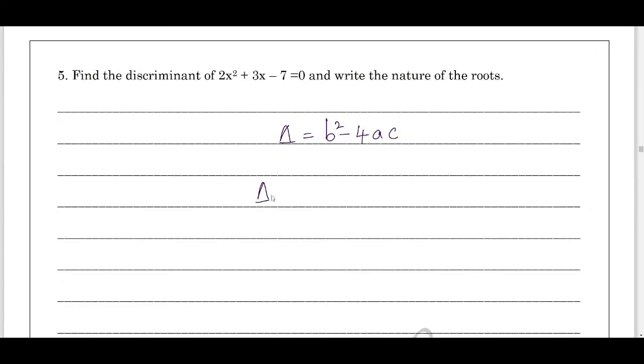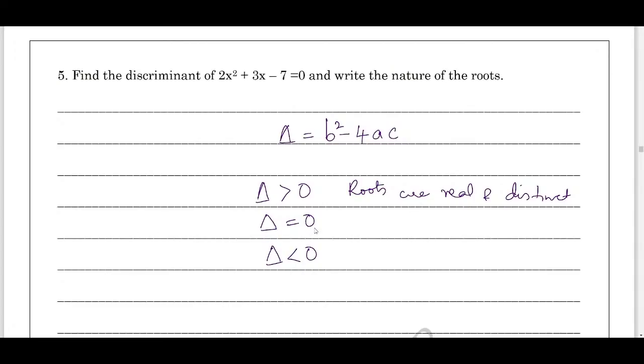If the value of discriminant delta is greater than 0, equal to 0, or less than 0. If it is greater than 0, that means the roots are real and distinct.